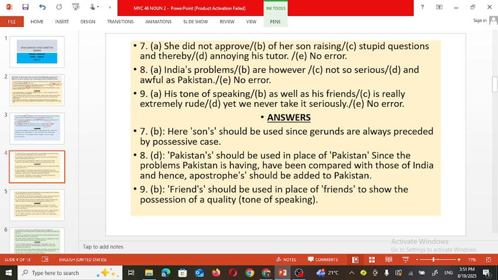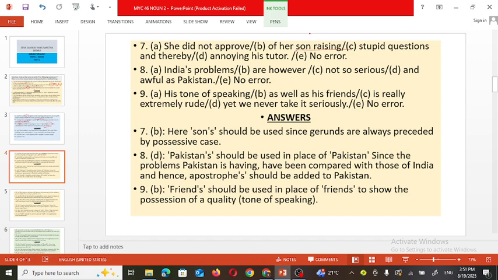She did not approve of her son raising stupid questions and thereby annoying his tutor. So what did she not approve? Of her son's raising. Here, son raising is given.